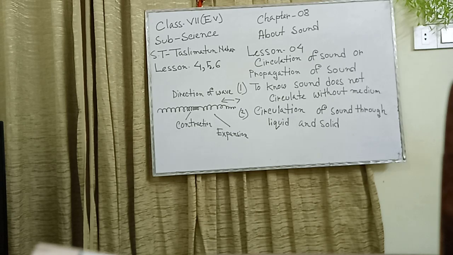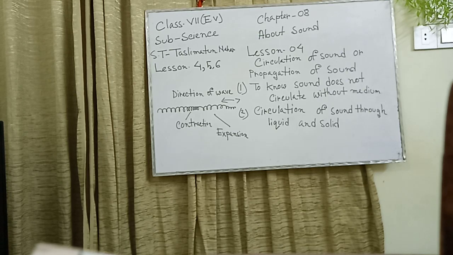Now, I also give the table comparing the velocity of sound in air, liquid, and solid medium. Please everyone note these topics. The velocity of sound in air, 343 meters per second. I also repeat, the velocity of sound in air, please note this line, 343 meters per second.